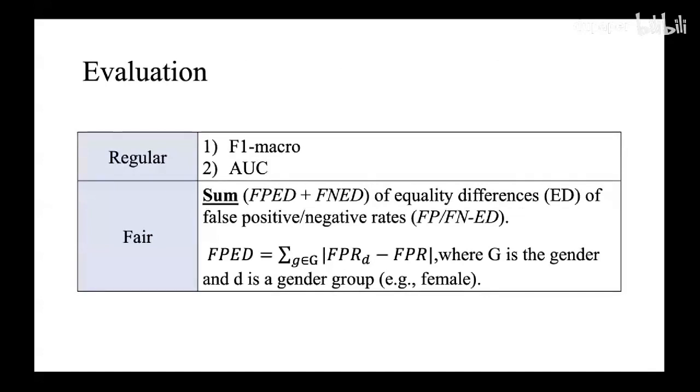We evaluate our approaches under two types of evaluation methods, regular and fairness-aware. For the regular evaluation, I want to point out that F1 micro has less impact from imbalanced classes. And for the fairness evaluation, we use the sum of the FPED and FNED, which means the equality difference of the false positive and false negative rates.